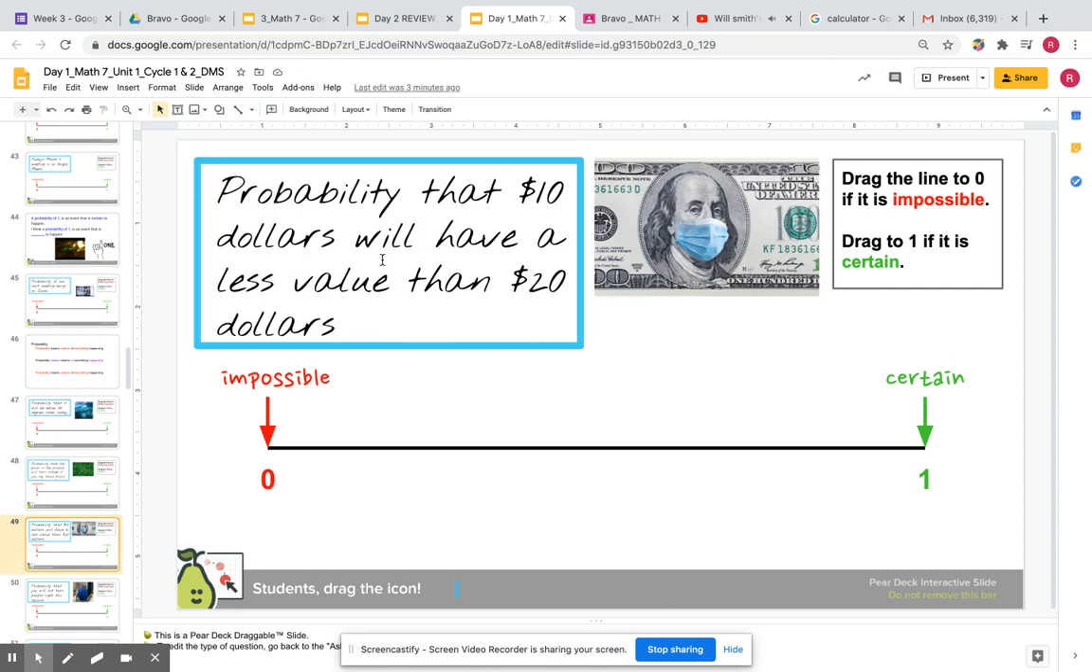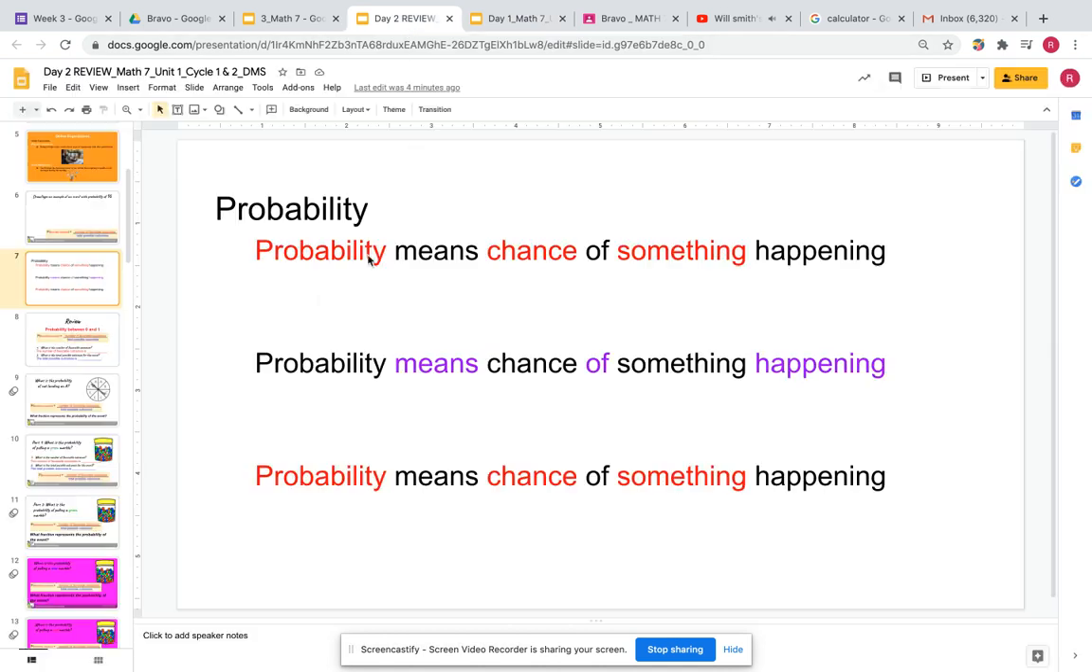Another quick example. The probability that $10 will have less value than $20. So $10 being less than $20. What's the probability of that? That's a probability of 1. It's always going to have a lesser value. It cannot gain any more value than $20. $10 is always less.